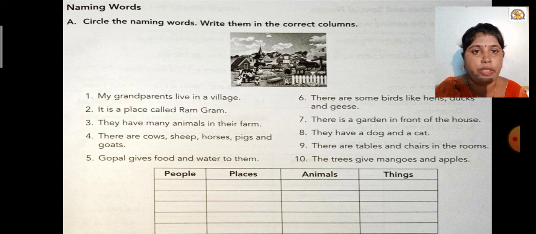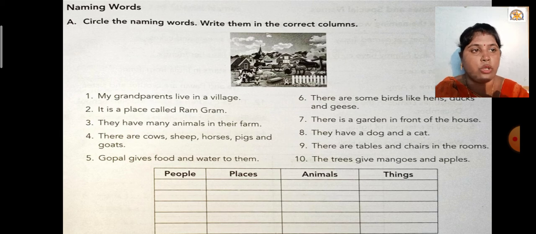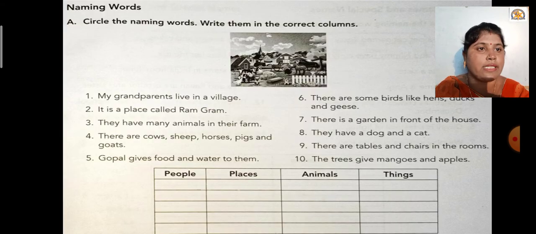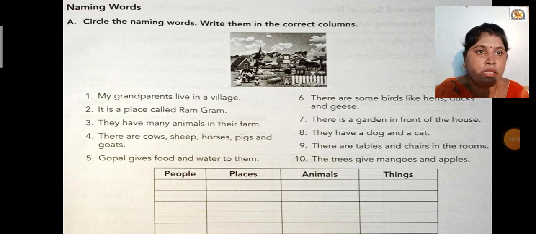Like the names of people you will write in the first column, names of places you will write in the second column, all the names of all the animals you are going to write in the third column, and the names of things that you are going to write in the fourth column. Okay children, so in this way you have to solve this exercise. Let us take a few examples orally.